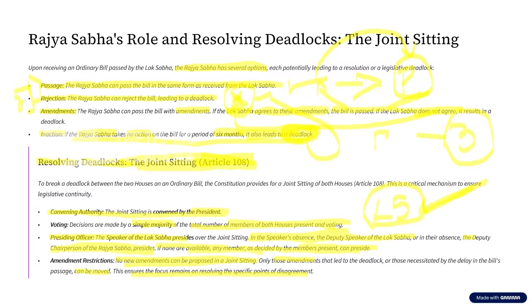The second one is the Banking Service Commission Bill of 1978. And the third one is the Prevention of Terrorism Bill, which happened in the year 2002. So there have been only three instances of joint sittings in Indian constitutional history so far.